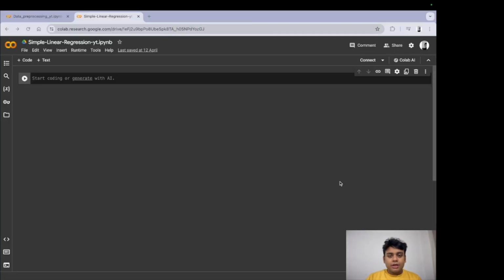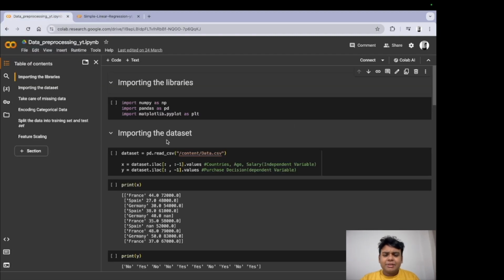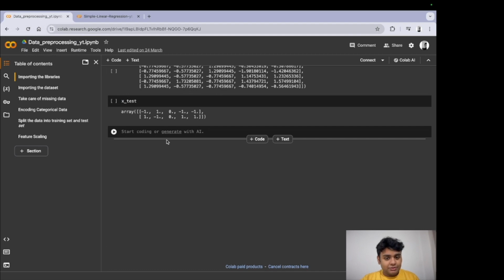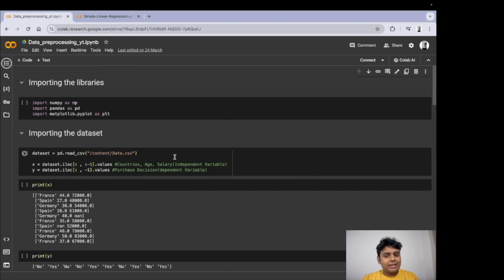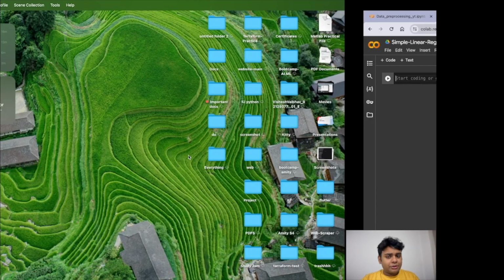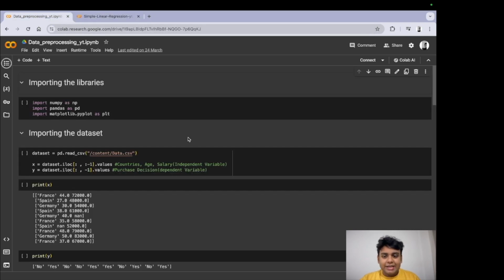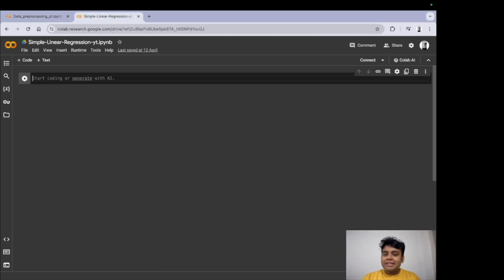All right. So there are two things that we'll be using here. The first thing is our data pre-processing toolkit that we did in our previous video. If you do not have this, you can go back and find it in our previous video description. And we are going to create a new Google Colab notebook, and we are going to call it simple linear regression. Now we are going to implement this from scratch. So I need your full concentration here so that we can implement this really easily. We have understood some concepts which will be really important for us to proceed. The data set that we are going to use is already attached in the description box.